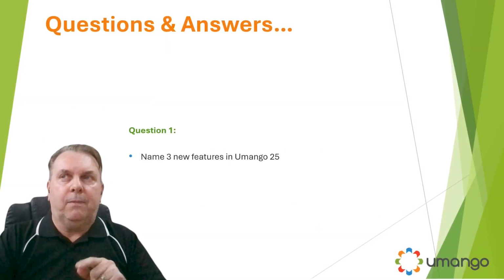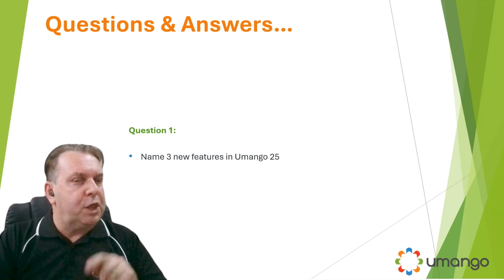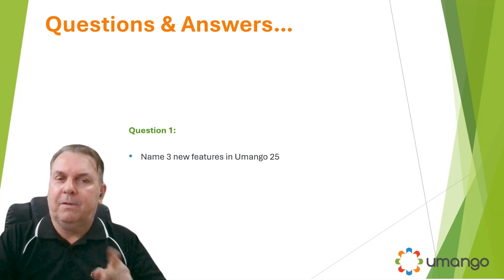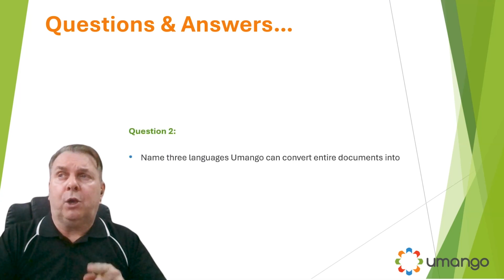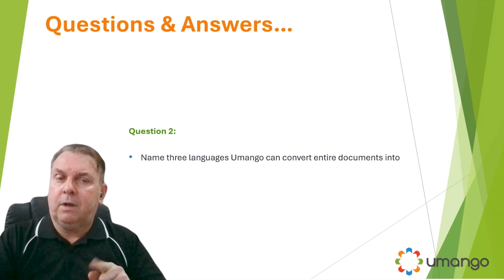All right, let's go through a couple of quick questions just to see if you're paying attention. The first question: name 3 features in Umango 25. Go back and think of some of the key benefits and the key features of version 25. See if you're paying attention. The next question: name 3 languages Umango can convert entire documents into. Can you think of any?